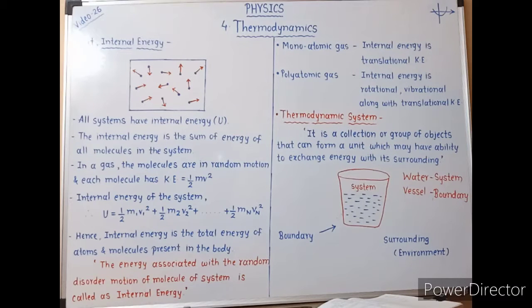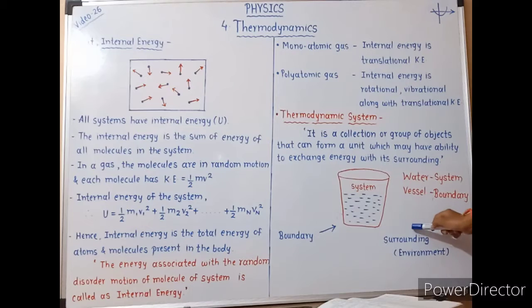Consider one example, water kept in a vessel. Here we have a group of objects, that is, water molecules. This collection or group of water molecules is nothing but the system, and the vessel is the boundary of this system.